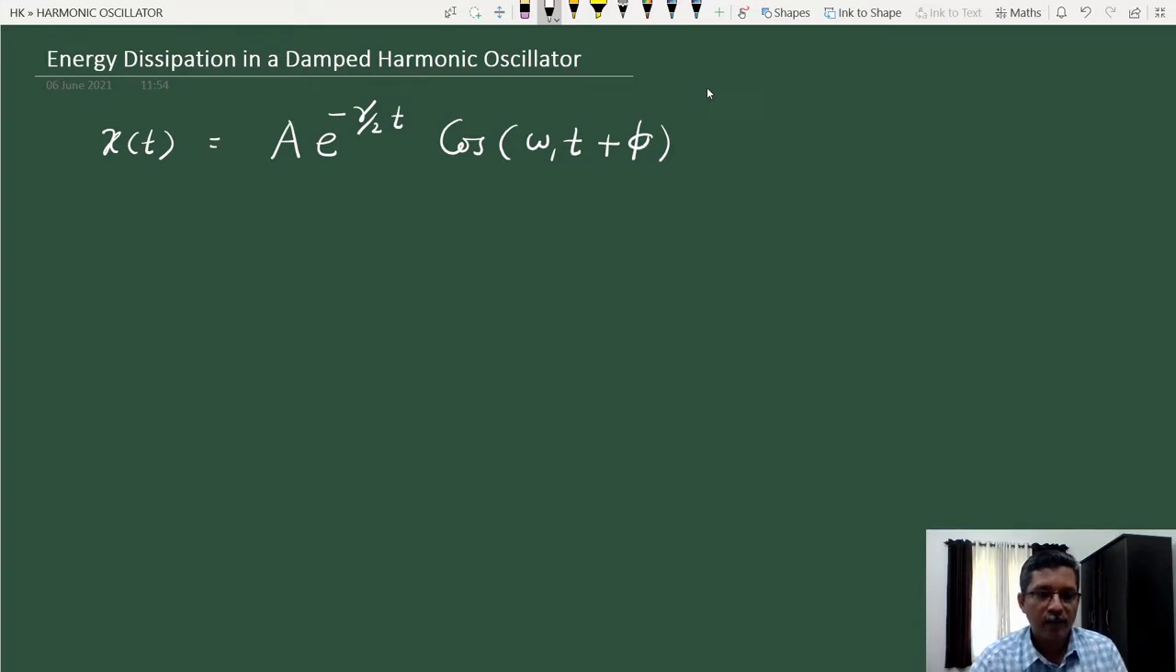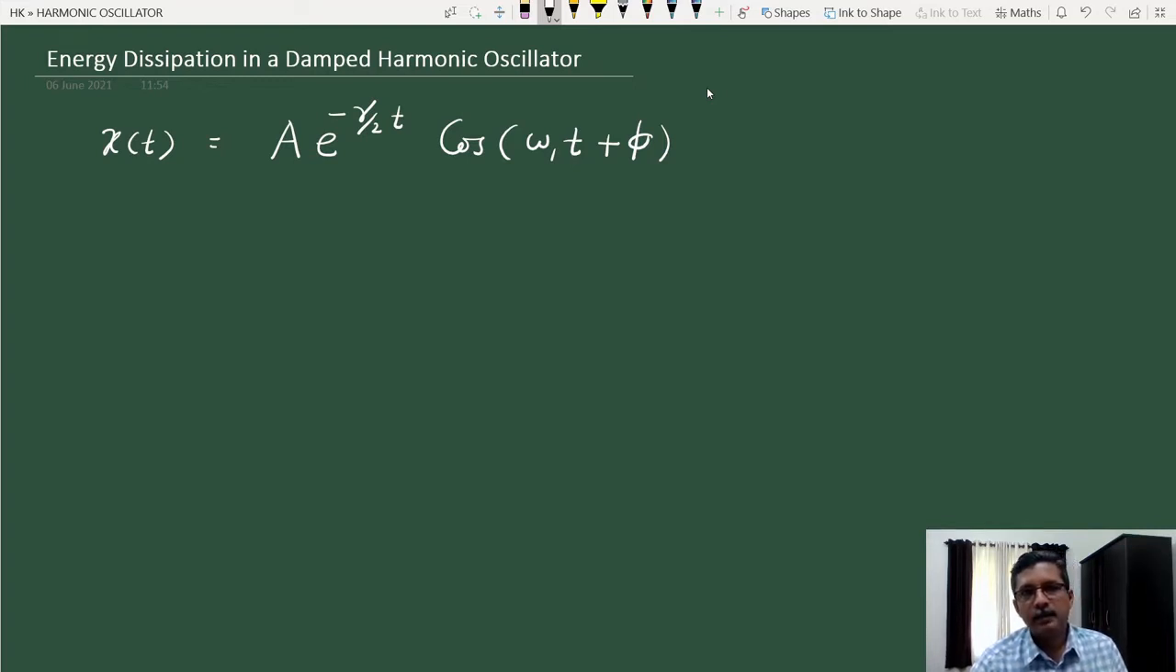If you remember the results from the undamped harmonic oscillator, the total energy we have expressed as half k a square, the sum of kinetic energy and potential energy. So it's proportional to the square of the amplitude. In the case of an undamped harmonic oscillator, amplitude is constant, so total energy is constant. But when you introduce the damping force, which in our case we considered as viscous force of air, then amplitude exponentially decreases. That means energy also should be decreasing.